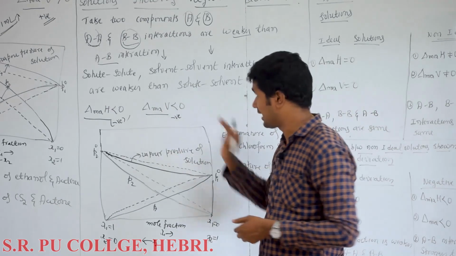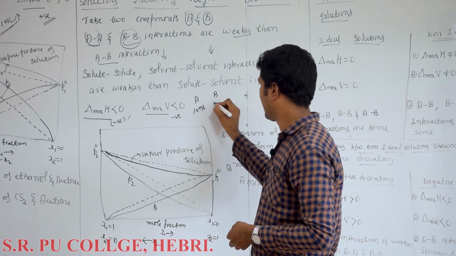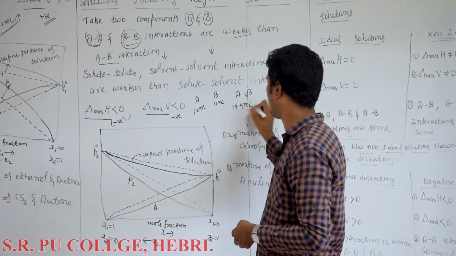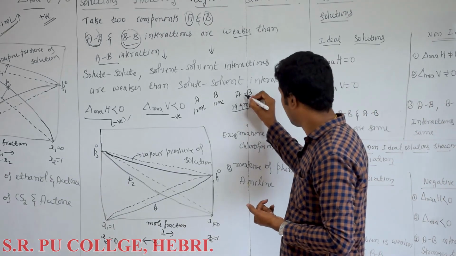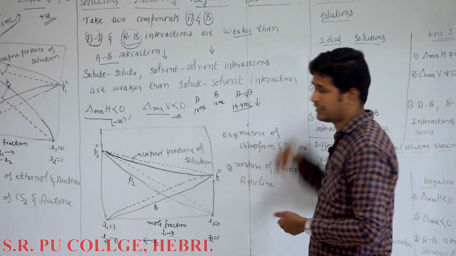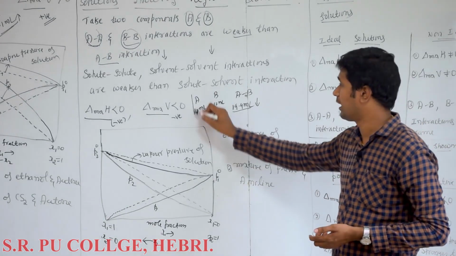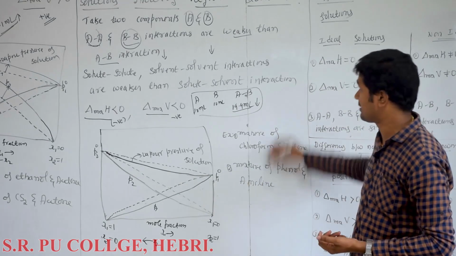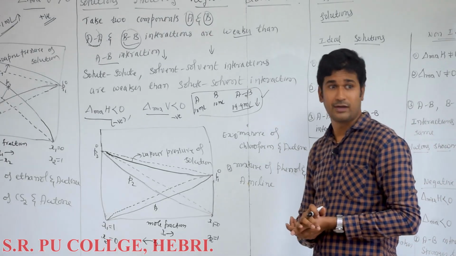Okay, now I'll explain this with an example. You take two components A and B, 10 ml of A and 10 ml of B. After mixing, we'll get a solution of AB in which volume may be equal to 19.9 ml. The total volume decreases, so the difference is minus here. Why does it decrease? Since this AB interaction is stronger, the molecular distance decreases and even vapor pressure decreases. So what happens to total volume? It also decreases. This is very important, remember. If you mix two components and the total volume decreases, then it is negative deviation. If total volume increases, then it is positive deviation.